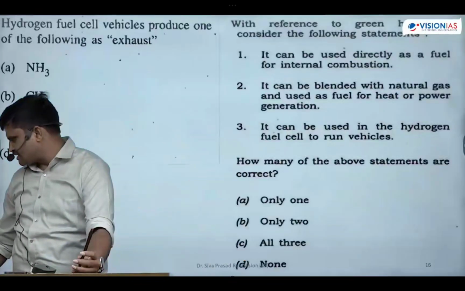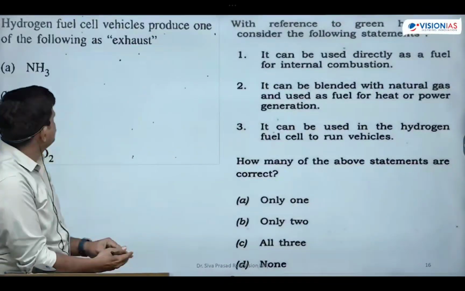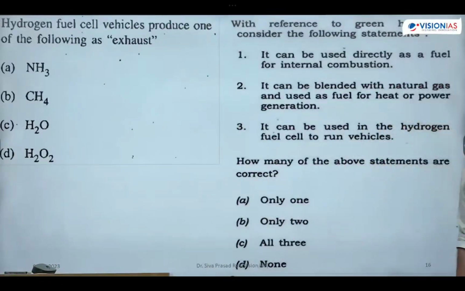What are the previous year questions regarding hydrogen? The first question: a hydrogen fuel cell vehicle produces which of the following exhausts? What is the waste product? The end product is water. Whatever we have studied in the notes, listened to in class, or read in the books is always correct. UPSC questions will always try to divert you. You should not fall into this trap. What you have read is correct; what you are seeing is an illusion. You should bring the truth out from these illusions.